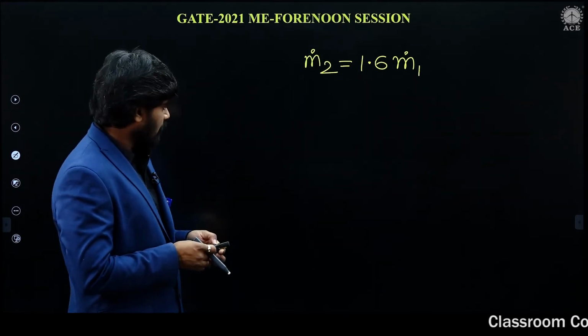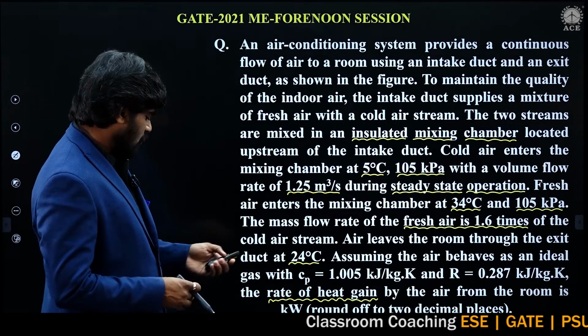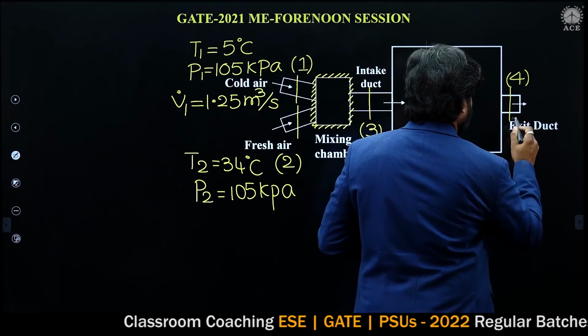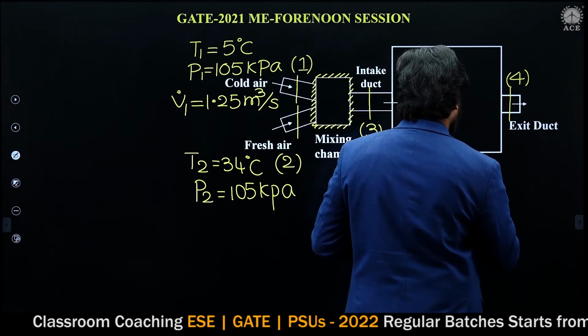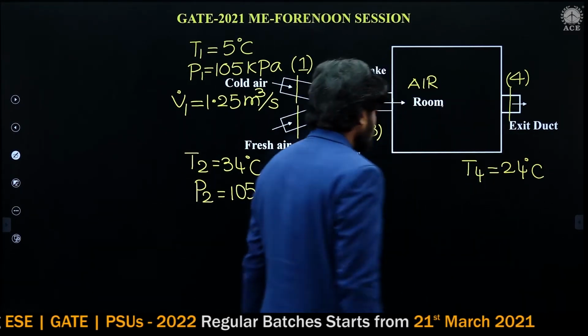This point is clear. Next, air leaves the room at 24 degrees centigrade. From the room, air is leaving at 24 degrees centigrade. That is T4 is 24 degrees centigrade.